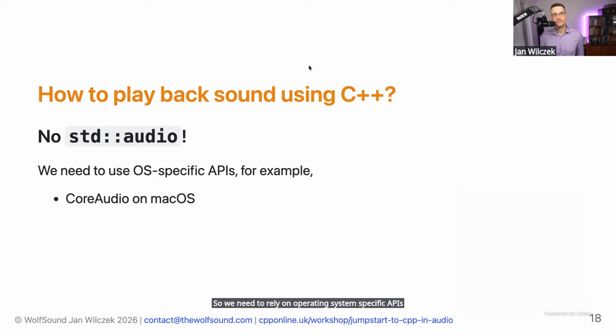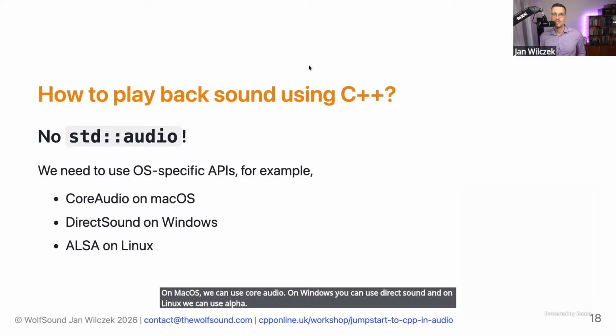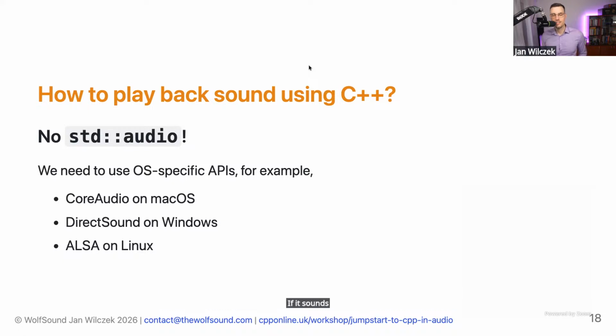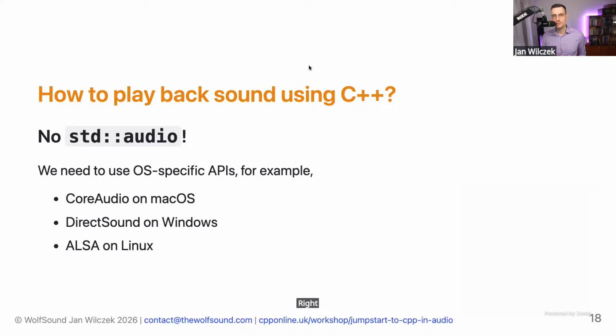For example, on macOS, we can use Core Audio. On Windows, we can use DirectSound, and on Linux, we can use ALSA. If it sounds confusing, it is, because playing back sound in a cross-platform way already requires us to use 3 APIs, right? And if we want to abstract it out, it's quite difficult to do.